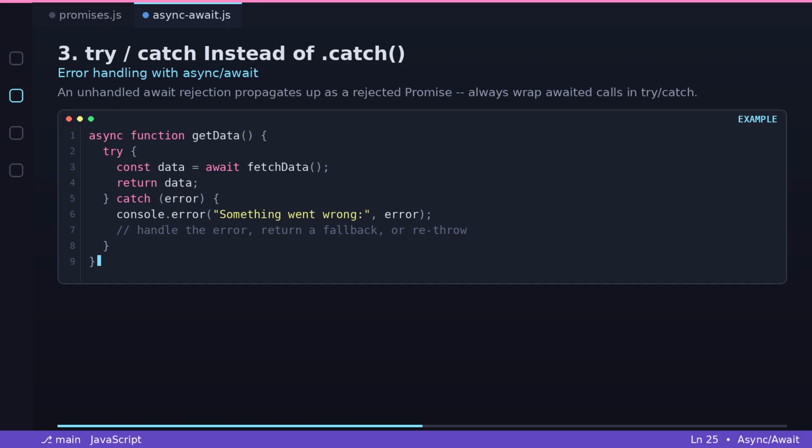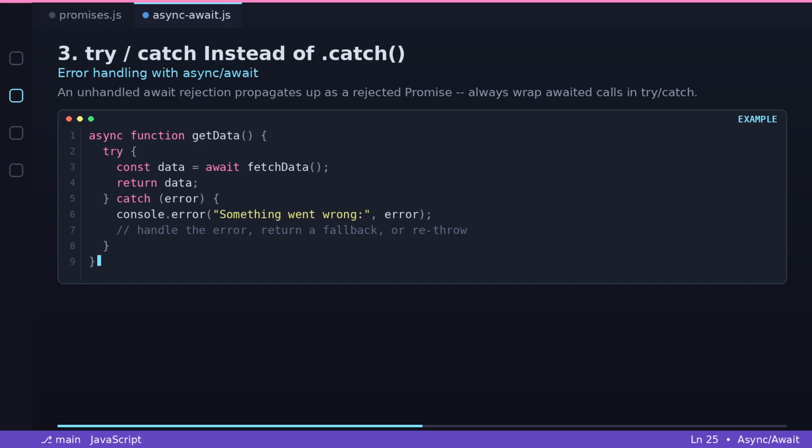3. Try catch instead of .catch. With promises, you attach .catch to the chain. With async await, you wrap the code in a try catch block instead. Async function getData. Try, const data = await fetchData. Return data. Catch error, console.error, something went wrong, error. Handle the error, return a fallback or rethrow.